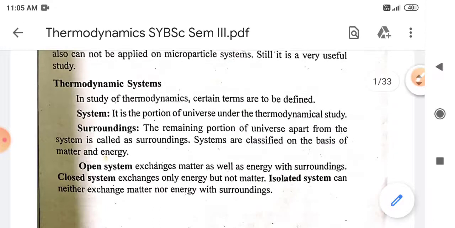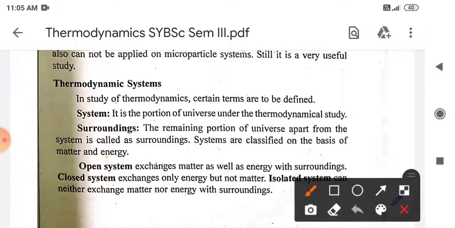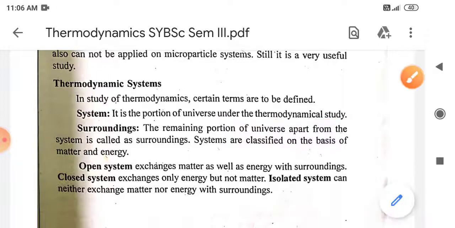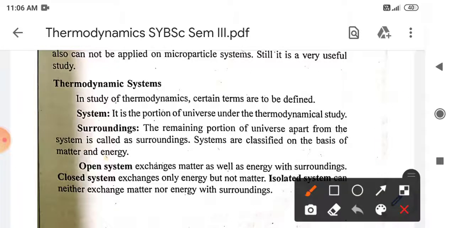The first term is system. So what is a thermodynamic system? A thermodynamic system is the portion of the universe which is under thermodynamic study. If we consider any part of the universe which is under study, then we can simply say that it is the system. A famous example is a cup of tea.